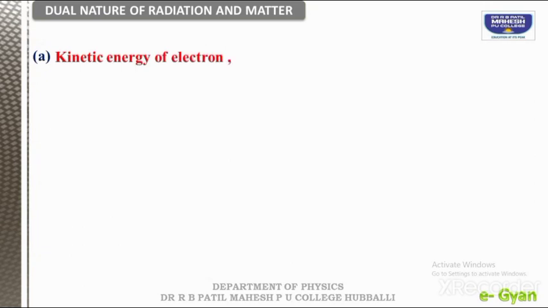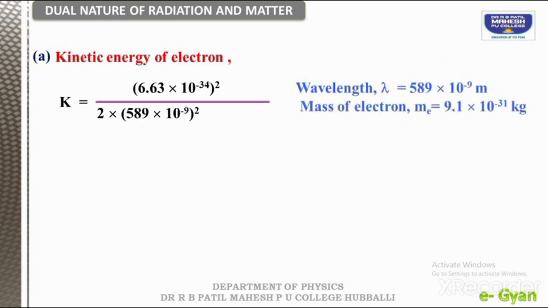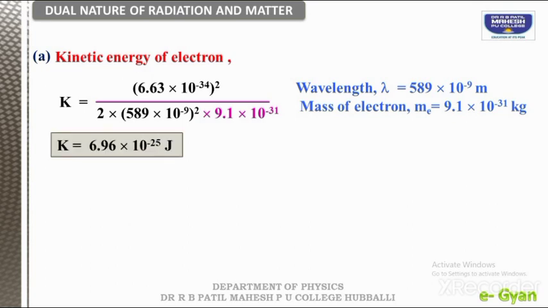So first, for the kinetic energy of an electron, when we use the formula kinetic energy is equal to h square divided by 2 lambda square and mass of the electron, then the answer was like this. Whether you are done or not, no matter, but please check this and calculate once again. The answer was 6.96 into 10 to the power of minus 25 joules for electron, and similarly for neutron.